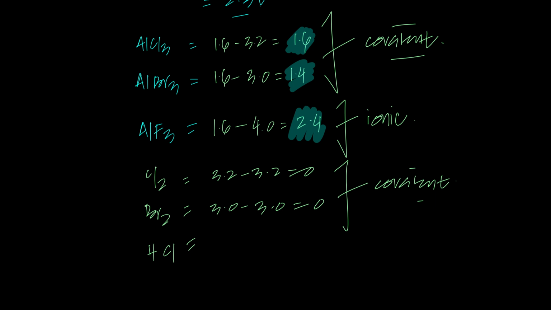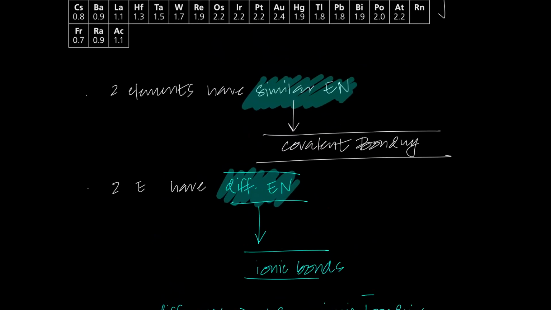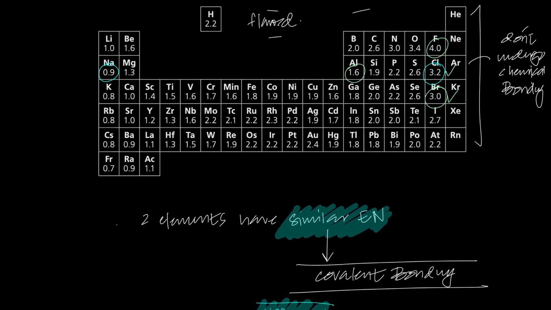HCl is covalent too. It's not about the strength. It doesn't tell you the strength. It just tells you whether it's going to undergo covalent or ionic bonding. Strength has nothing to do with these values. These are just man-made values.